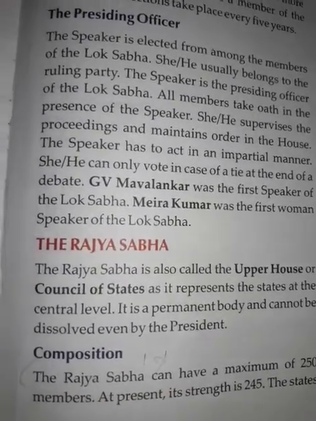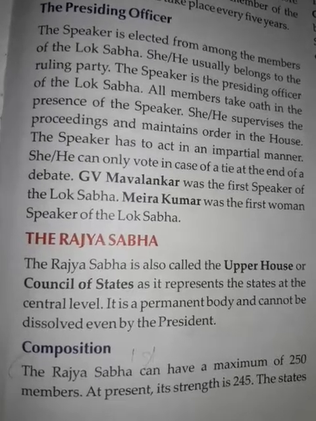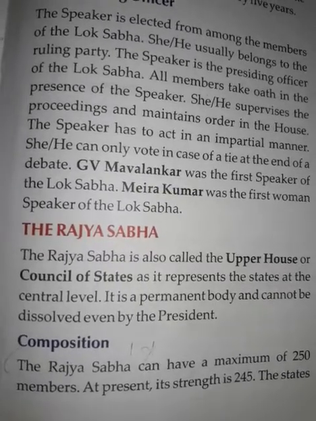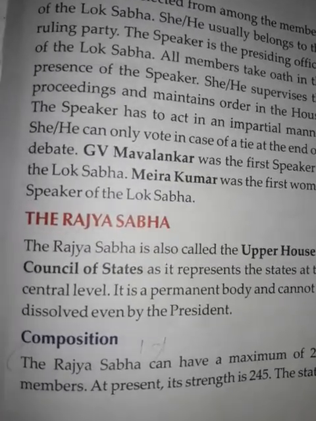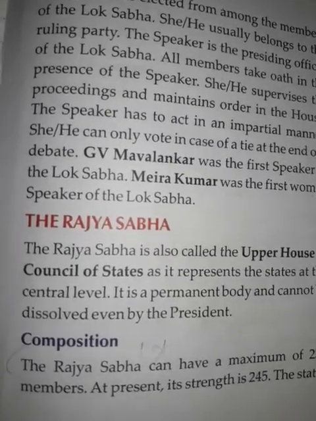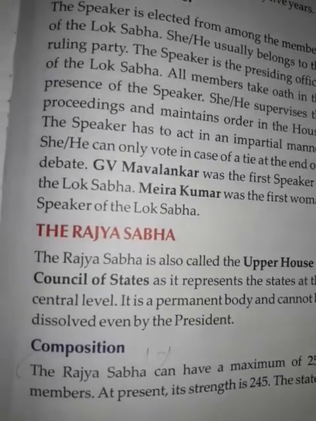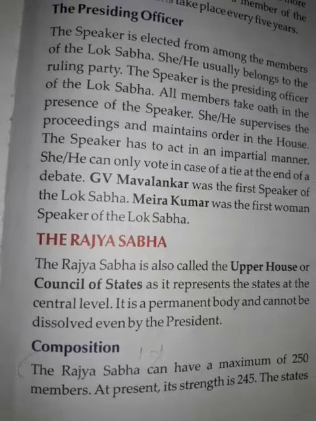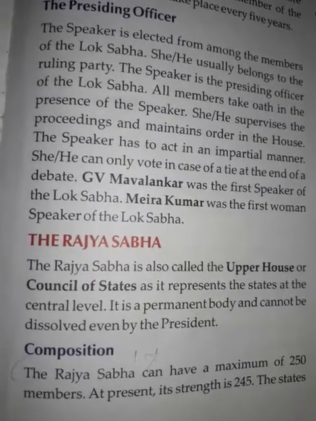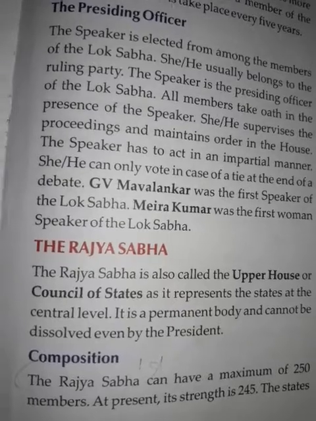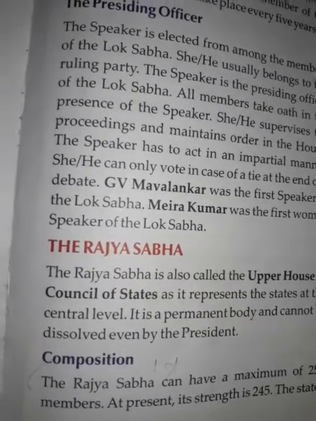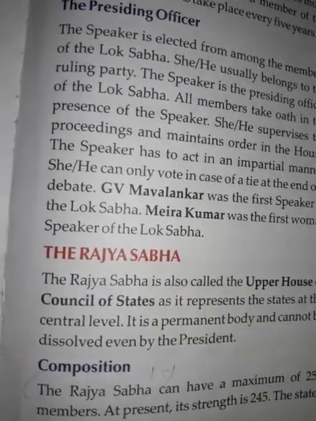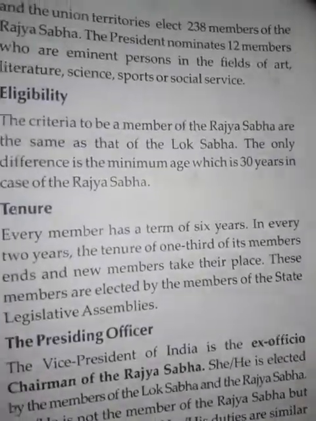Now the Raj Sabha. The Raj Sabha is also called the upper house or council of states, as it represents the states at the central level. The Raj Sabha is a permanent house. It cannot be dissolved when the Lok Sabha is not in session or is dissolved. The permanent house still functions. However, each member of the Raj Sabha enjoys a 6-year term. Every 2 years, 1/3 of its members retire by rotation.